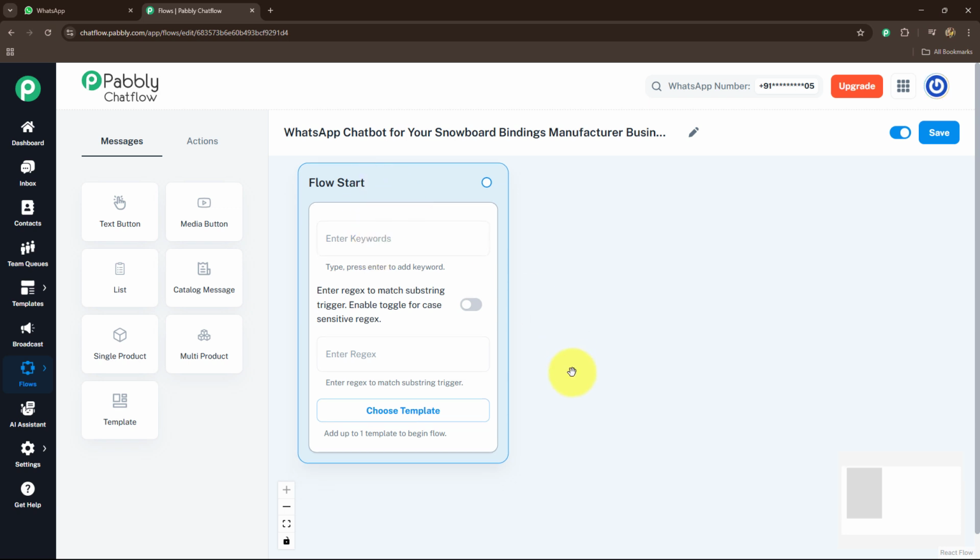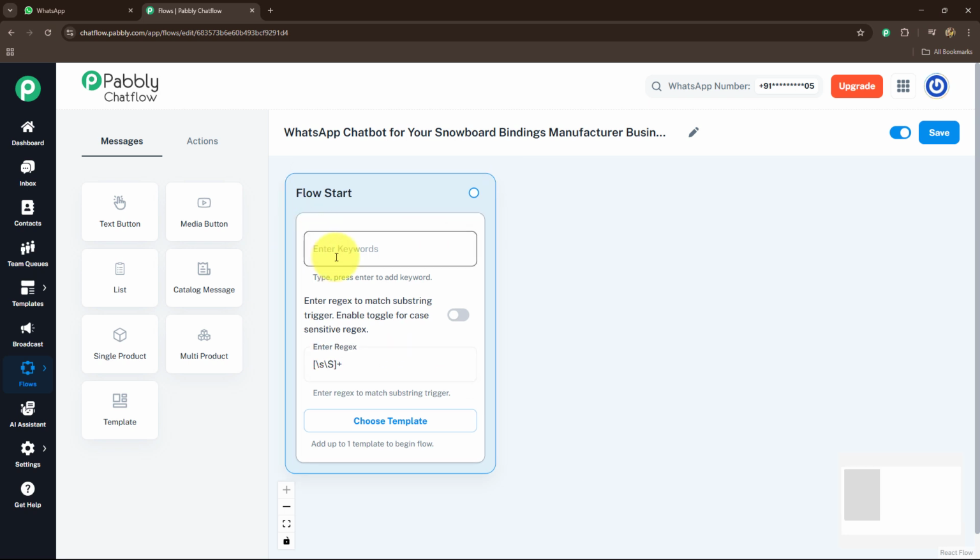After giving the name to my flow, now I'm going to start it. So how do you want to start your flow? I want my flow to start whenever I receive any kind of message from my customers. For that, I'm going to use a specific regex over here. Regex is a regular expression that helps you to automatically start your flows after identifying any message that you are receiving. I'm going to use a specific expression so that whenever I receive any kind of message, whether it is a specific word, symbol, text, or a paragraph, my flow is going to start. Okay, so the regex that I'm going to use is this.